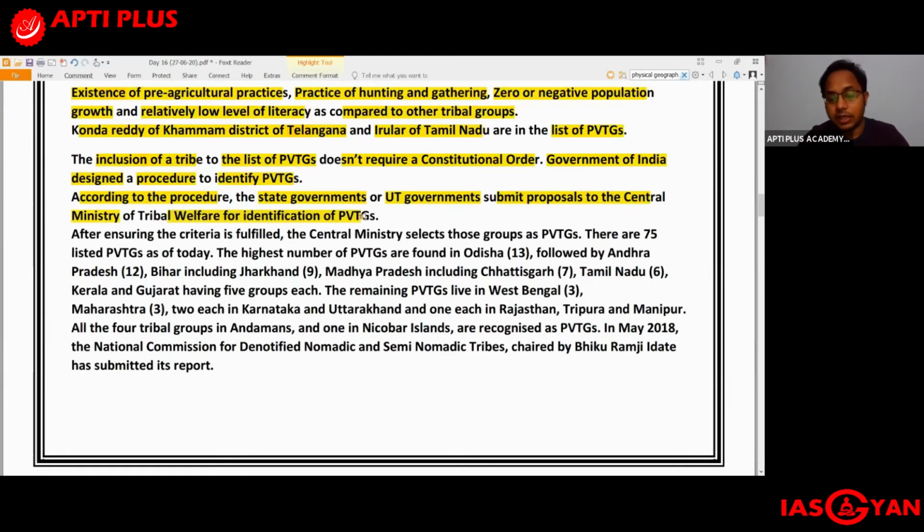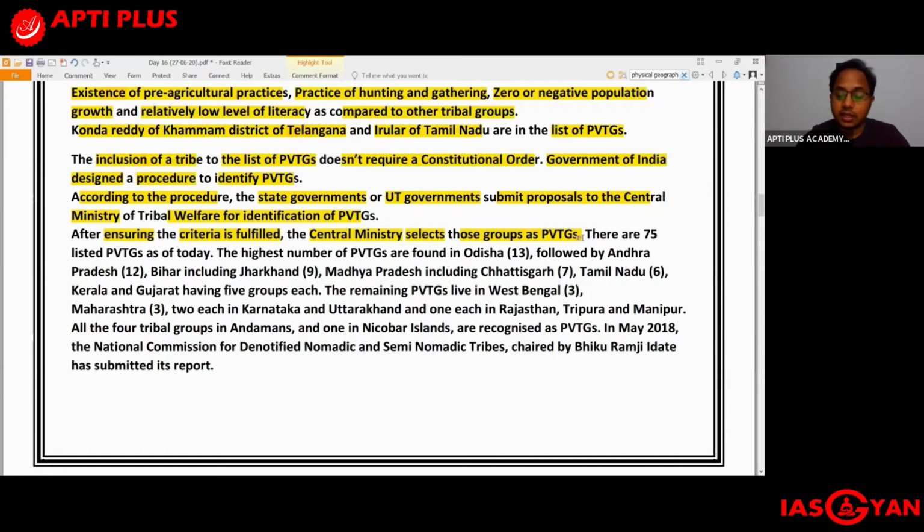So how will the entire procedure take place? It is the state government or the union territory government who are supposed to submit proposals to the central government, mainly the Central Ministry of Tribal Welfare, to identify the PVTGs. After ensuring that the criteria are fulfilled, the central ministry selects those groups as PVTGs. So if the groups nominated by the state or union territory government fulfill the criteria for a PVTG, they are classified as PVTGs.